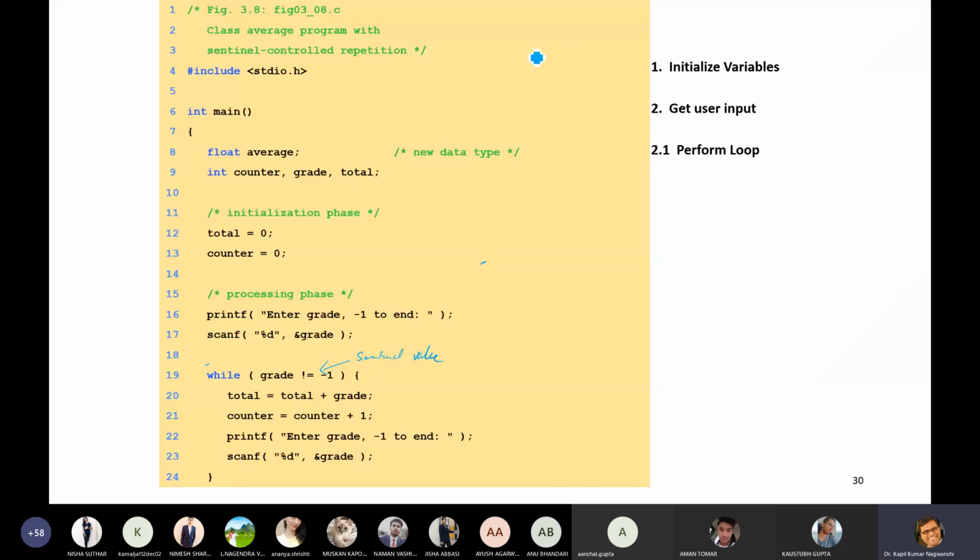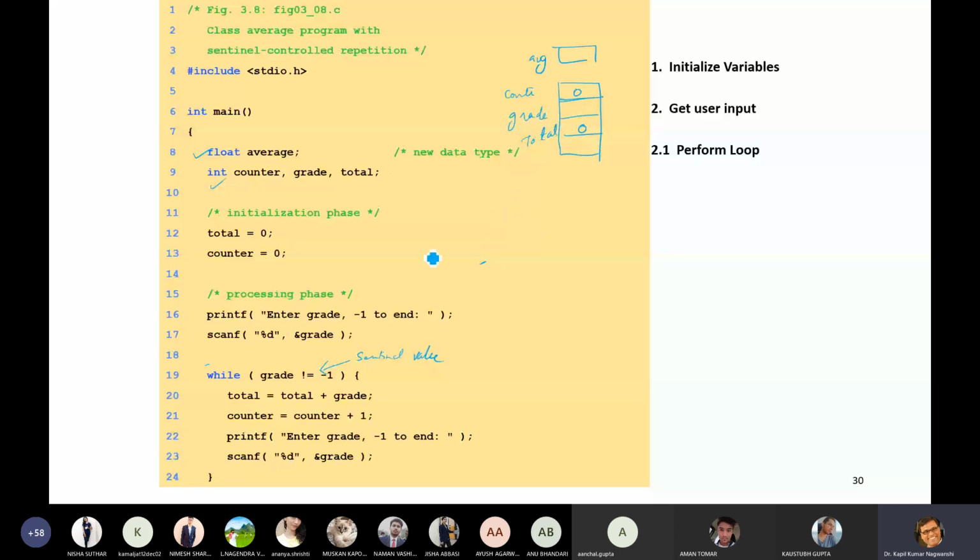It will create a float type of average. With this, an integer type of counter, grade, and total will be created. Fine. So what is the initial value of total? The initial value of total is 0 and the initial value of counter is also 0.